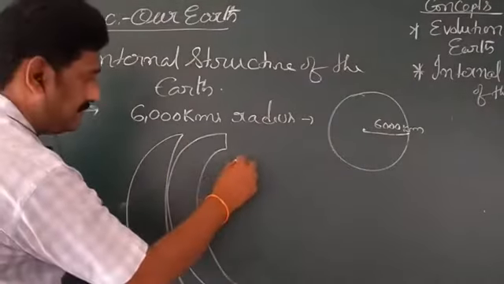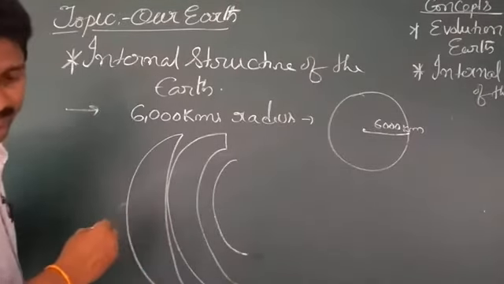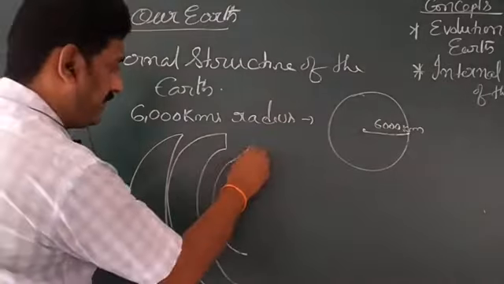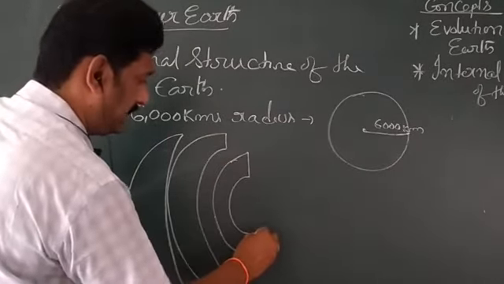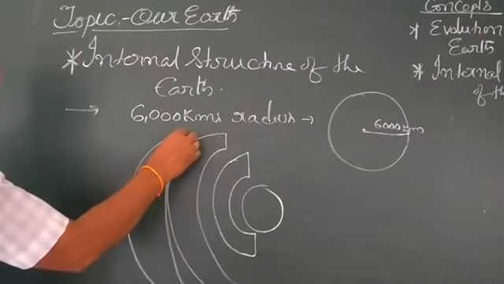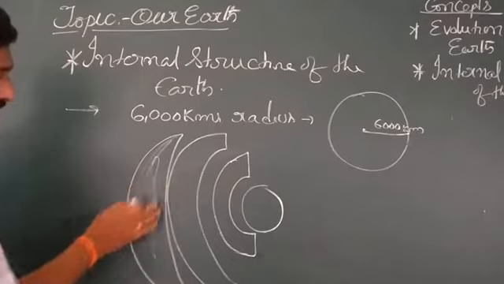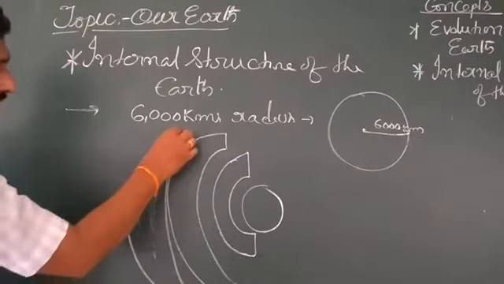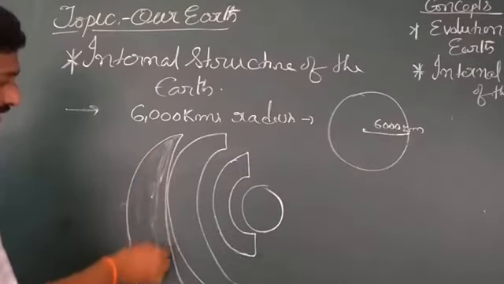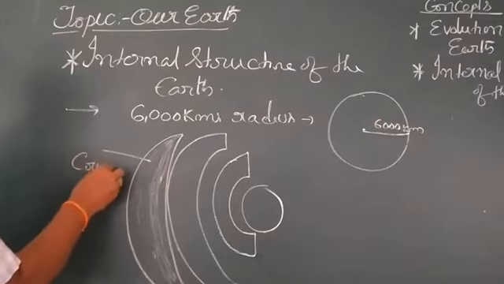See once in your textbook also, page number 5, figure number 1.3. So this is the outer part, where we are living. This part is called the crust.